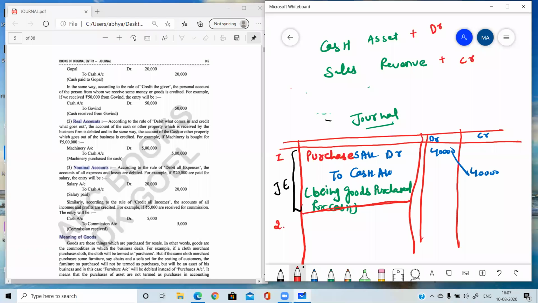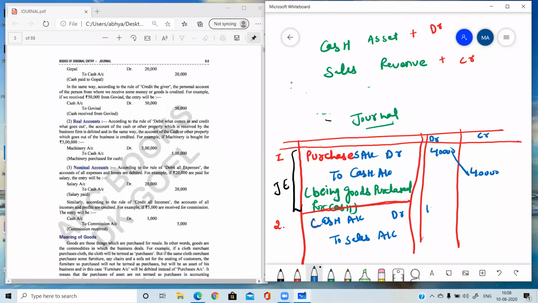Which account will be written first, cash account or sales account? First we write the account which is debited, then the account which is to be credited. So cash account debit to sales account.